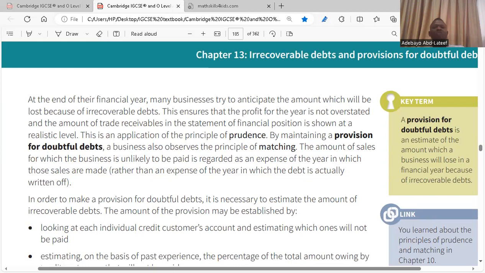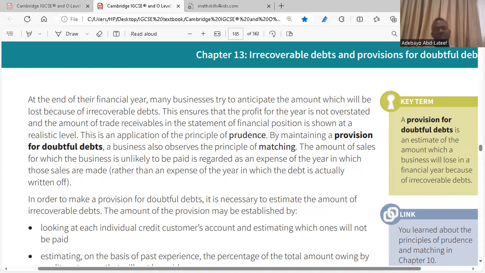So a business also observes the principle of matching. The amount of sales for which the business is unlikely to be paid is regarded as an expense of the year in which those sales are made, rather than an expense of the year in which the debt is actually written off. So it means that you won't be recording sales for debts. You are going to match sales based on the income that comes in. You're going to match expenses based on the income that didn't come. Sales will be matched with income. Expenses will be matched with income that never came in.